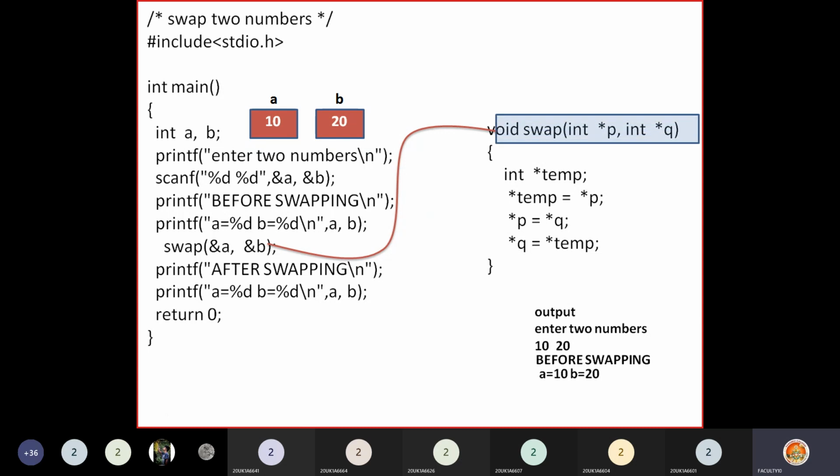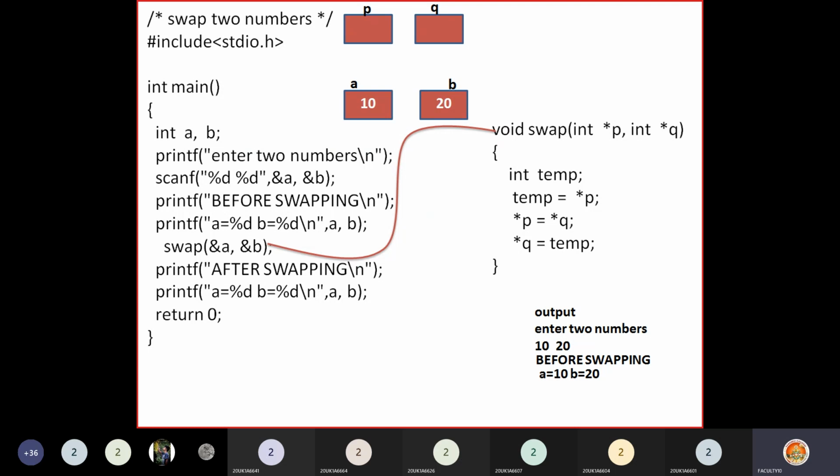Those two addresses will be caught in P and Q. Memory will be allocated for P and Q. P will get the address of A, so we can say that P is pointing to A, and Q will get the address of B, so we can say that Q is pointing to B. When this first statement is executed, this is what happens internally: memory for P and Q is allocated, and the link between P and A, and between Q and B, is created.